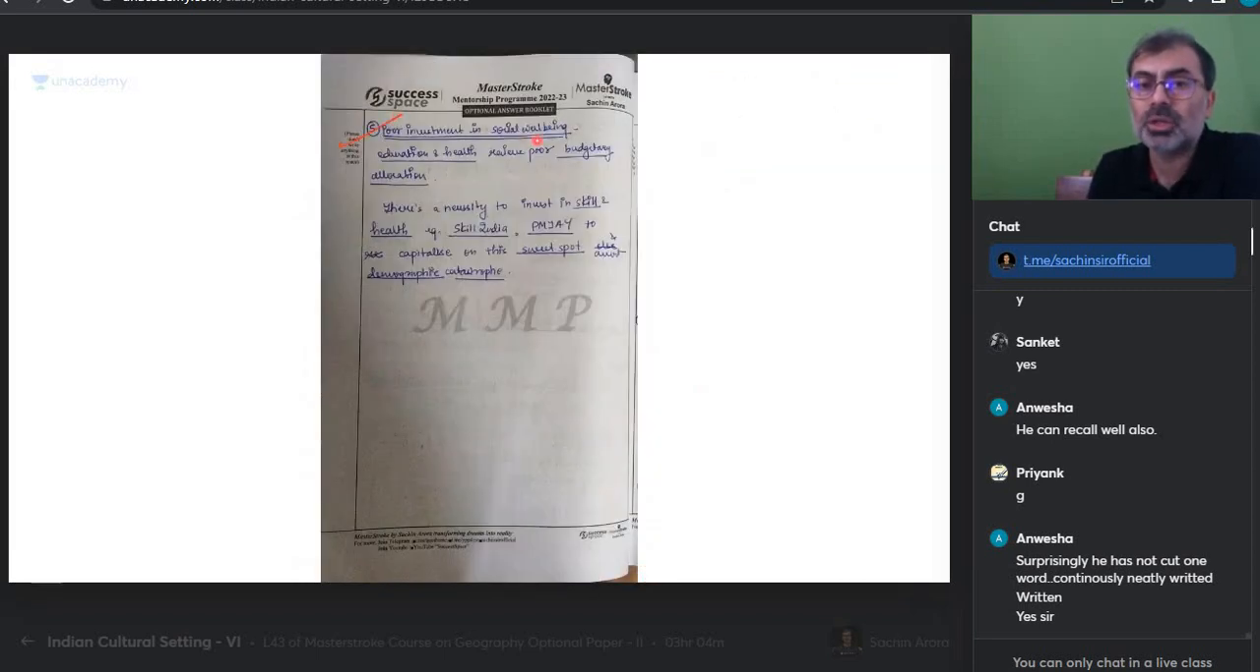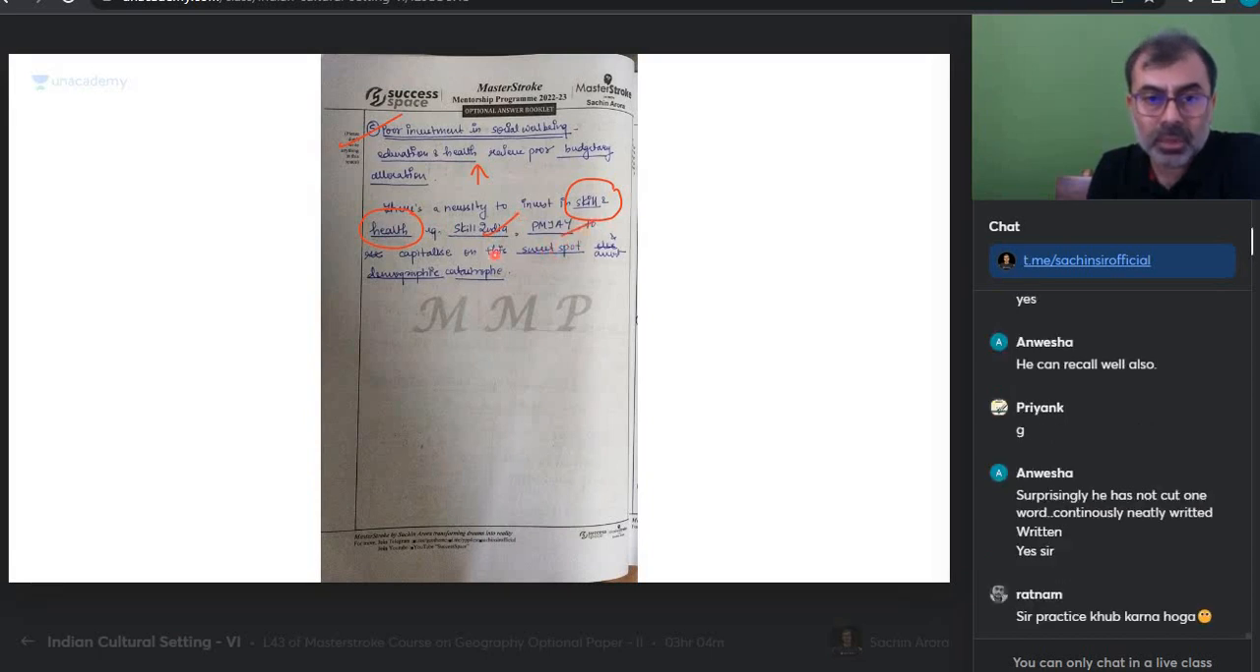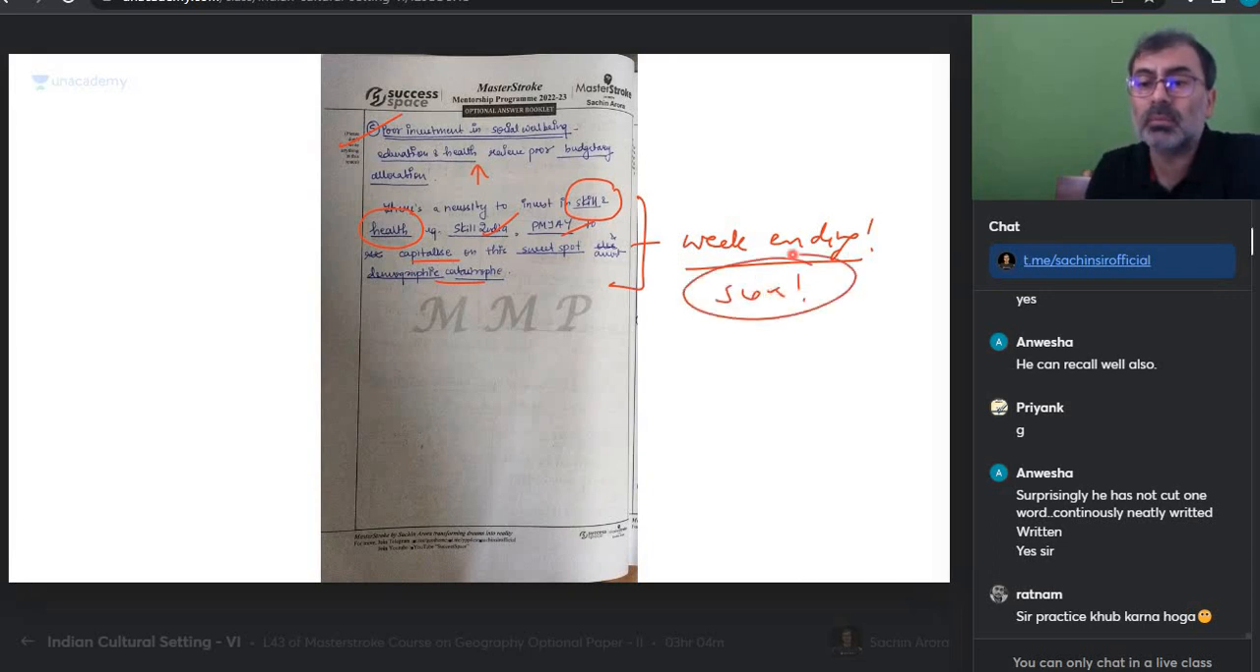Poor investment in social well-being. Education and health, there's no investment in that. There is a necessity to invest in skill, health, Skill India, PMJAY to capitalize on this sweet spot. I think here it is a weak ending. And remember, ending is important because after this, I'm going to give him a score.